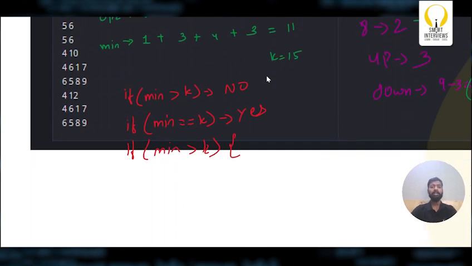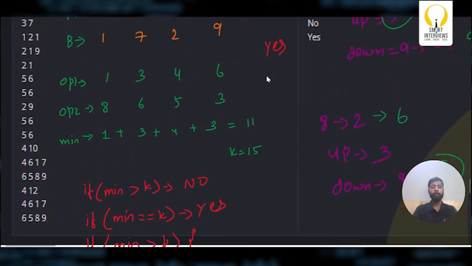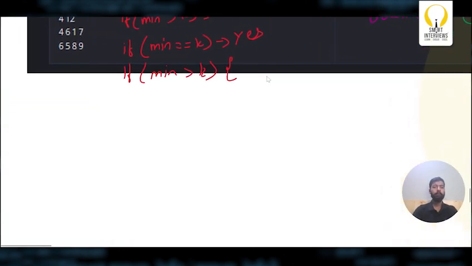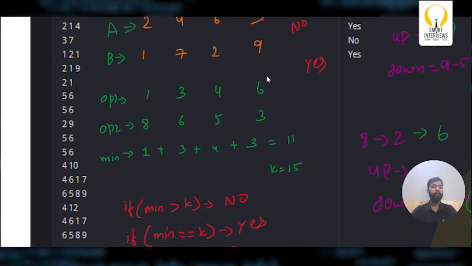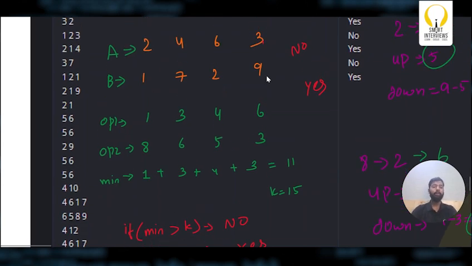Let's stick with the same example. What was my min? My min is 11 and my K is 15. Now what is the difference here? The difference here is 4. I need to do 4 extra moves and check whether I can convert this A to B or not. Now let's say I perform these 11 operations and converted this A to B. So this becomes 1, this becomes 7, this becomes 2 and this becomes 9.